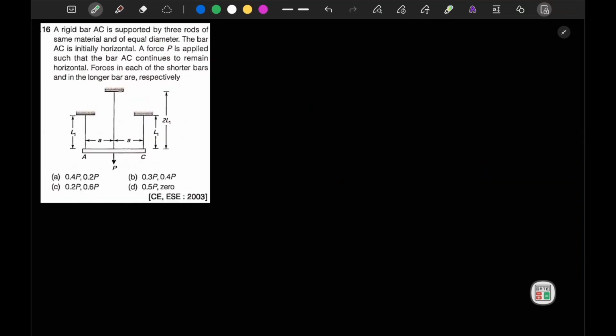Now in this question it is mentioned that a rigid bar AC is supported by 3 rods of the same material. So these 3 rods are rod 1, rod 2 and rod 3. These three rods have the same material and equal diameter.